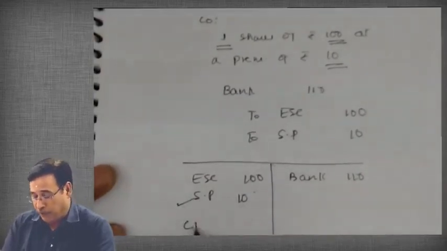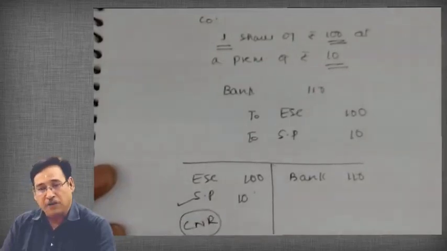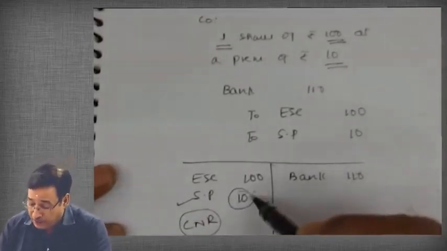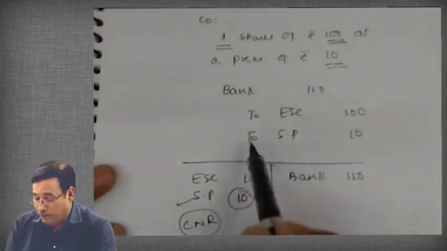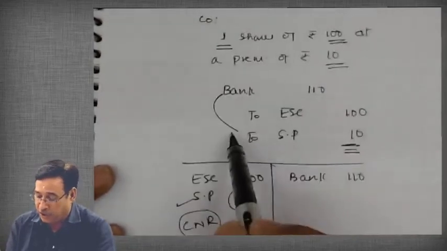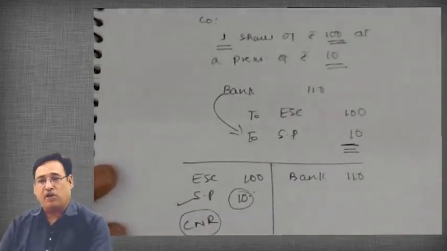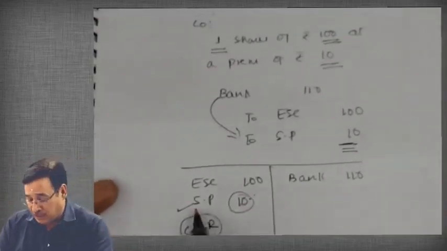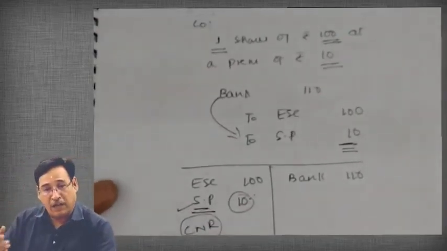Securities premium, we know, is a capital nature reserve. This securities premium has been realized in cash, because it is generated on account of extra cash which the company is receiving.